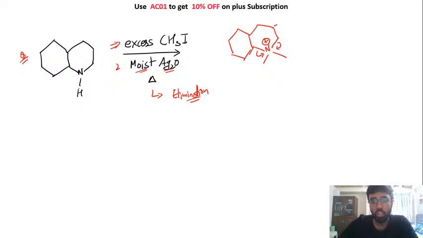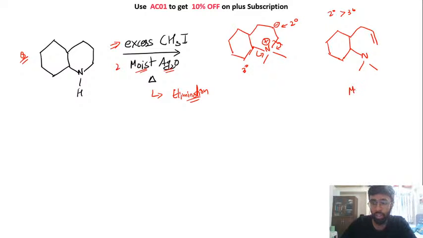So here you will have a carbon ion which is a 2 degree carbon ion, but here you will create a 3 degree carbon ion. Now we know that 2 degree carbon ions are more stable than 3 degree, so that is why this bond will be broken. Okay, you will get this as the final product, or I would say the major product. So this is the major product that we are getting.